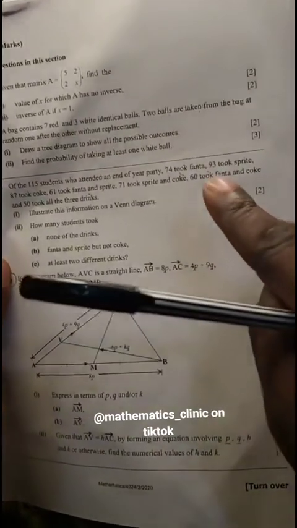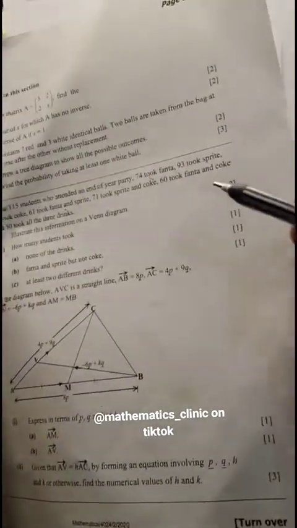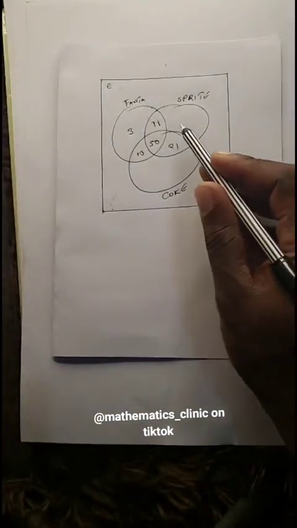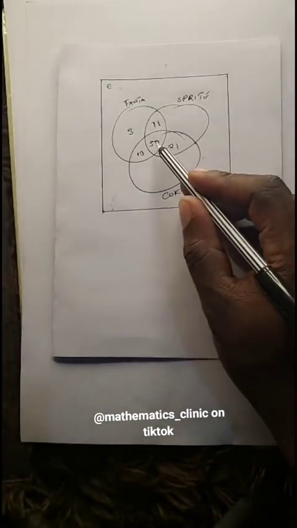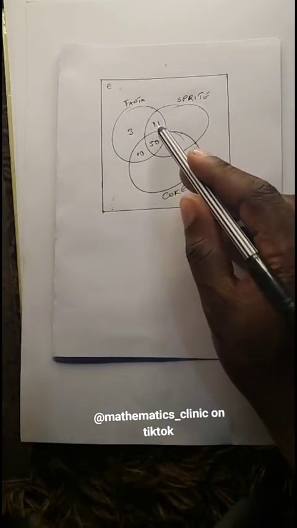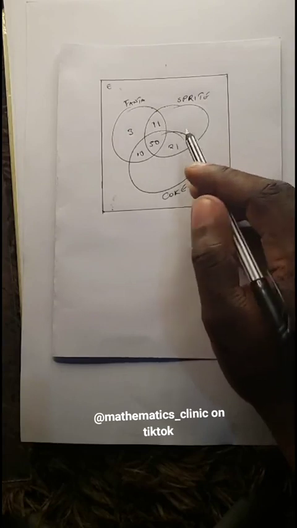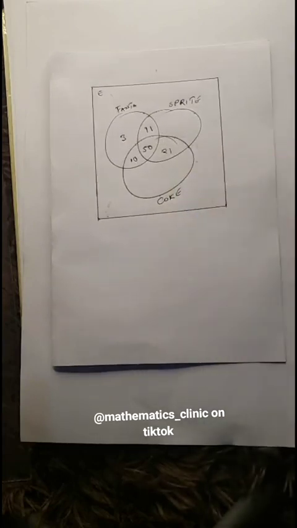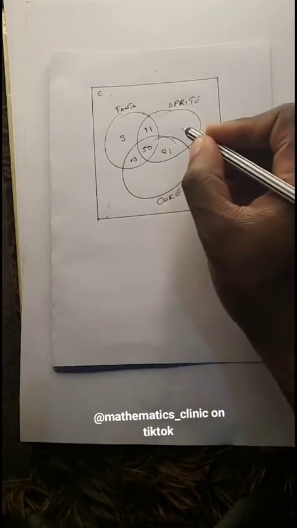Then we go to the 93 who took Sprite. We have 50 here. 50 plus 21 we get 71, 71 plus 11 we get 82. So we simply say 93 minus 82, we get 11.